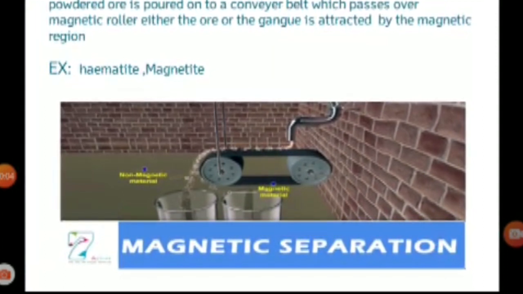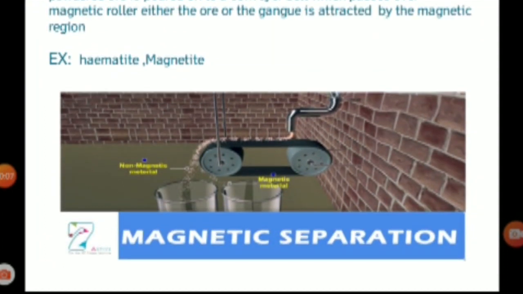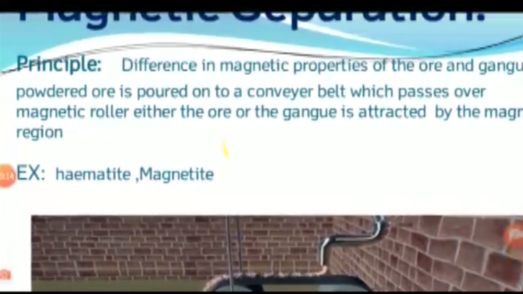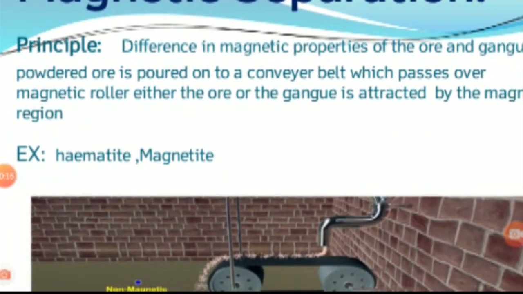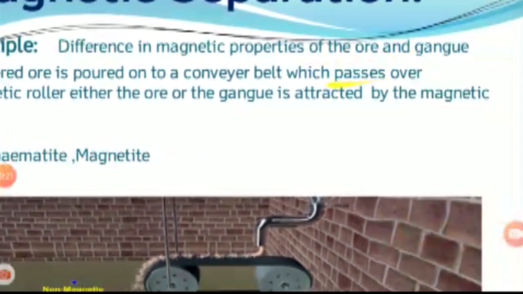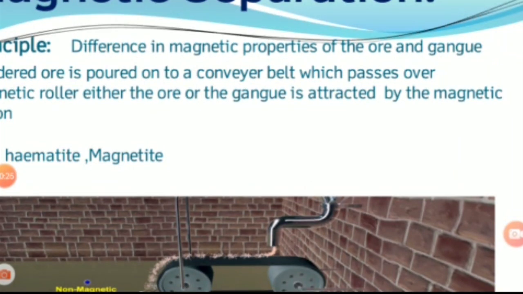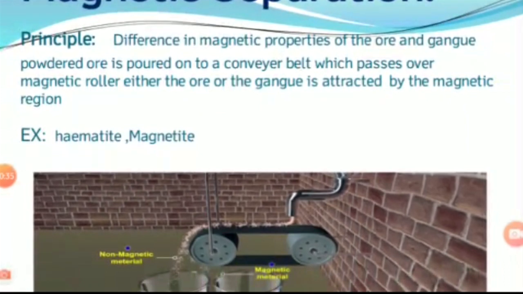Magnetic separation is the method used to separate magnetic ores. It works on the principle of difference in magnetic properties of the ore and the gangue. Either the ore may be magnetic in nature, or the gangue may be magnetic. The difference in magnetic property is used to separate the ore and gangue particles.